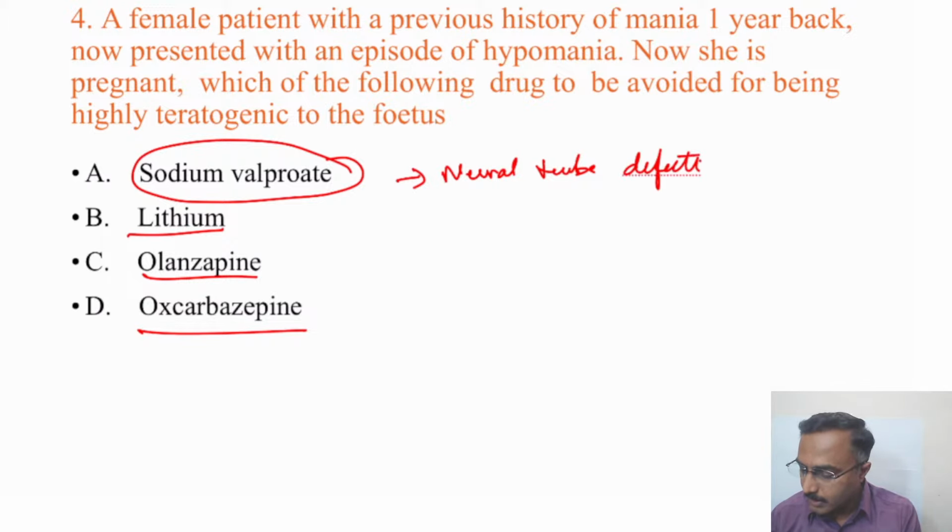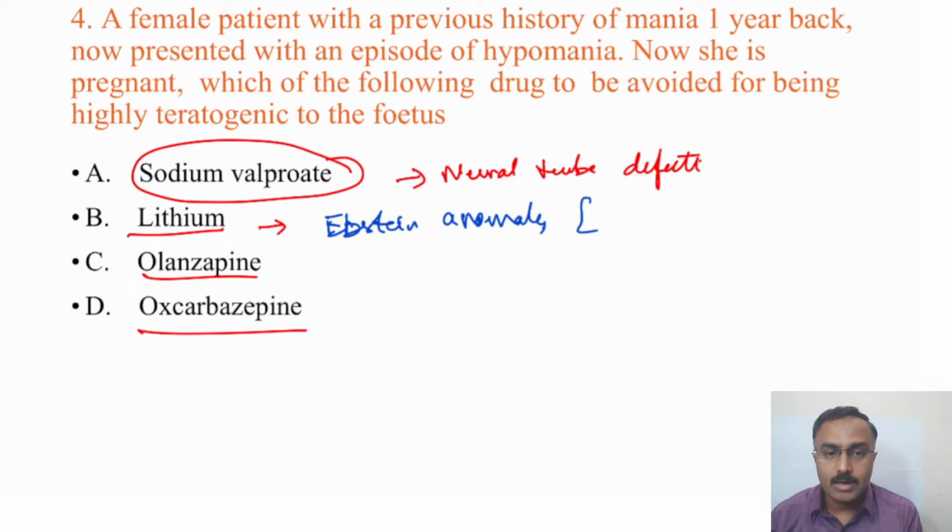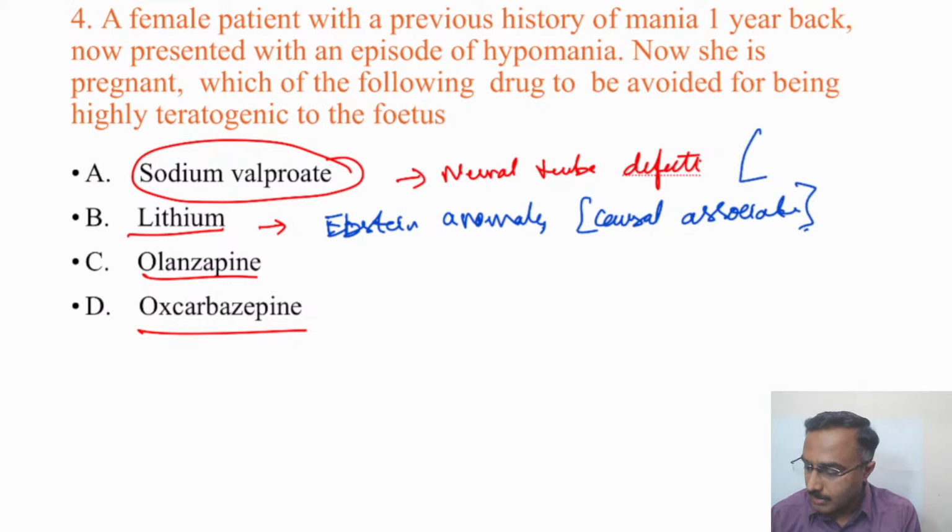And lithium, when it comes to Epstein's anomaly, the current literature says that the causal association is still not established. It's also less than 1%, while the risk here is around 2%.